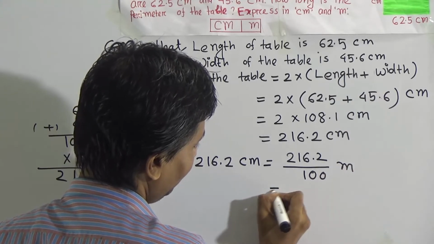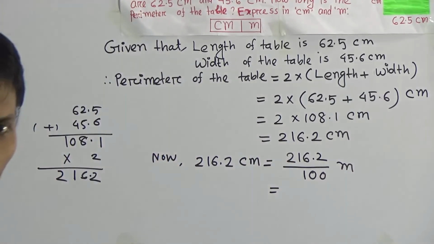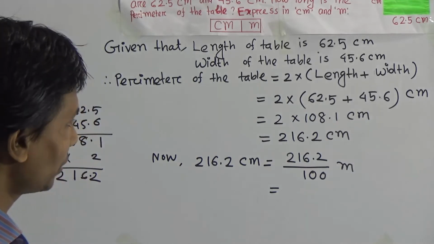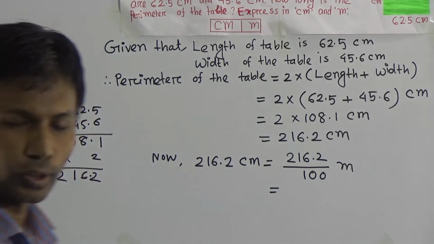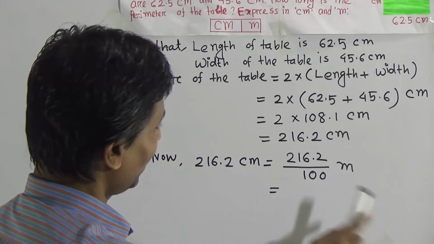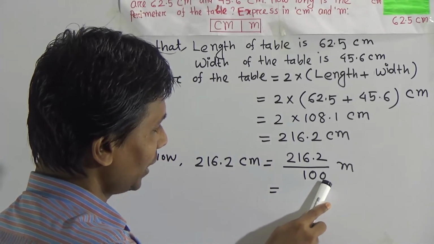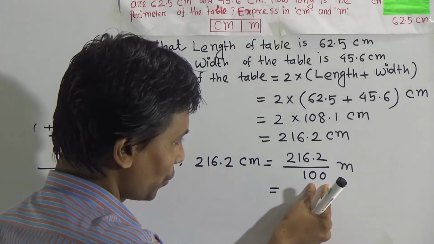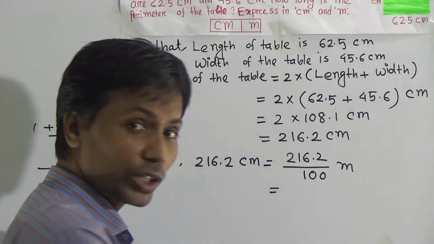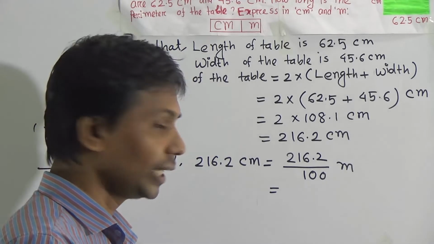Dear student, now you have to use the division technique. Carefully look. How many zeros here? 1, 2. 2 zeros. And we want to divide. Keep it in mind.